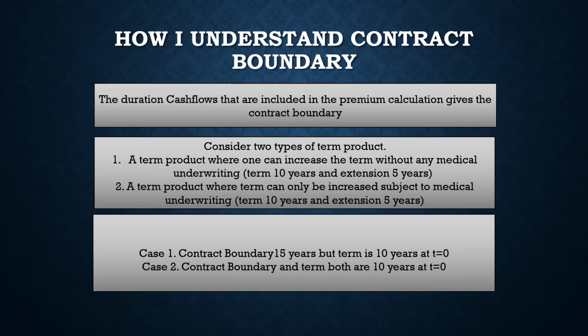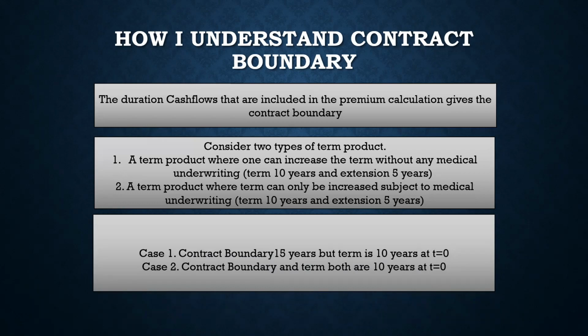So the contract boundary of this product where no medical underwriting is possible is 15 years, right? But the contract boundary of the product where medical underwriting is possible, subject to extension, is 5 years. So the contract boundary of the first one is 15 years, and the contract boundary of the second one where medical underwriting is possible is 10 years. Now we have to understand why that is the case.